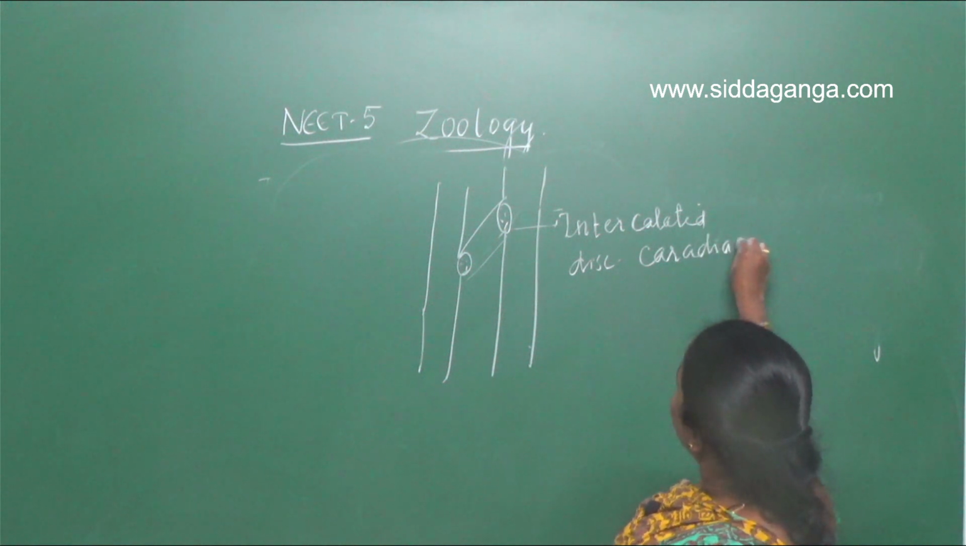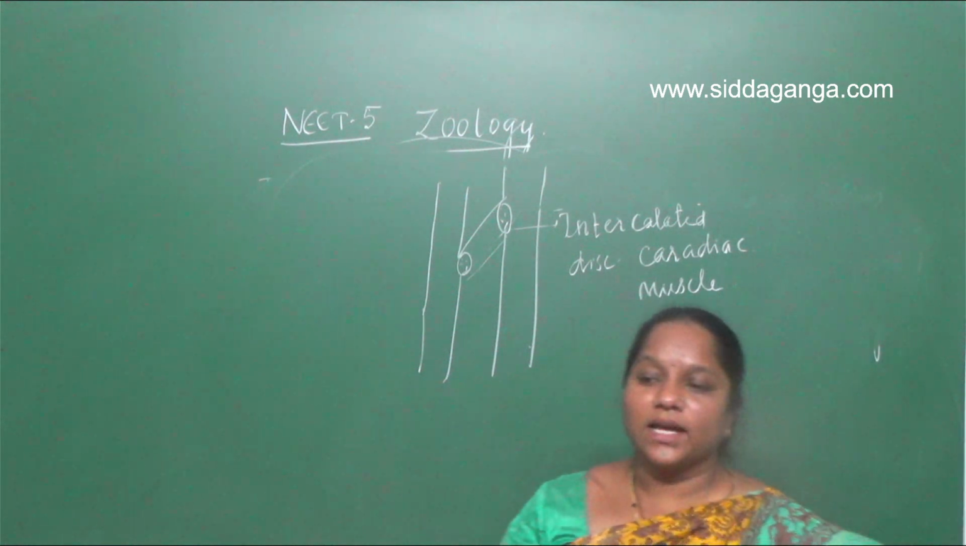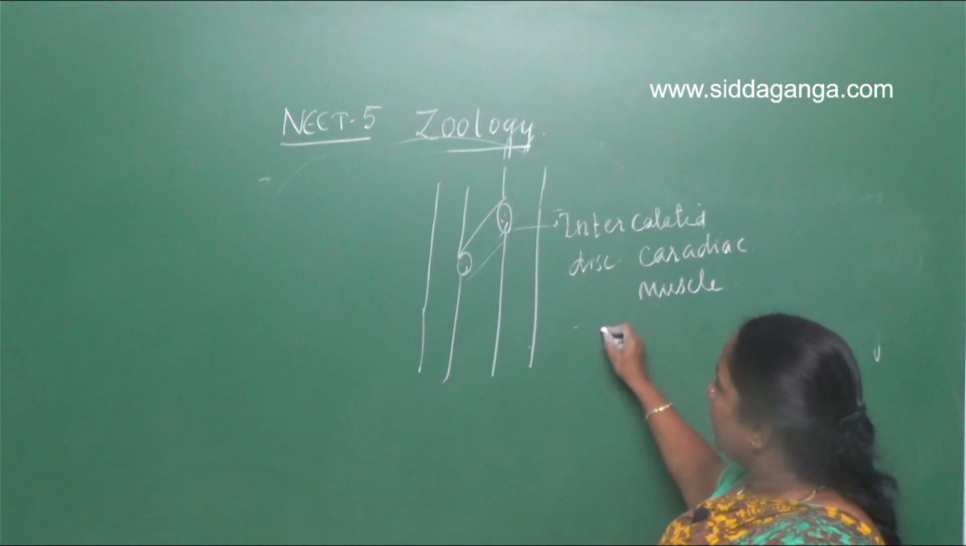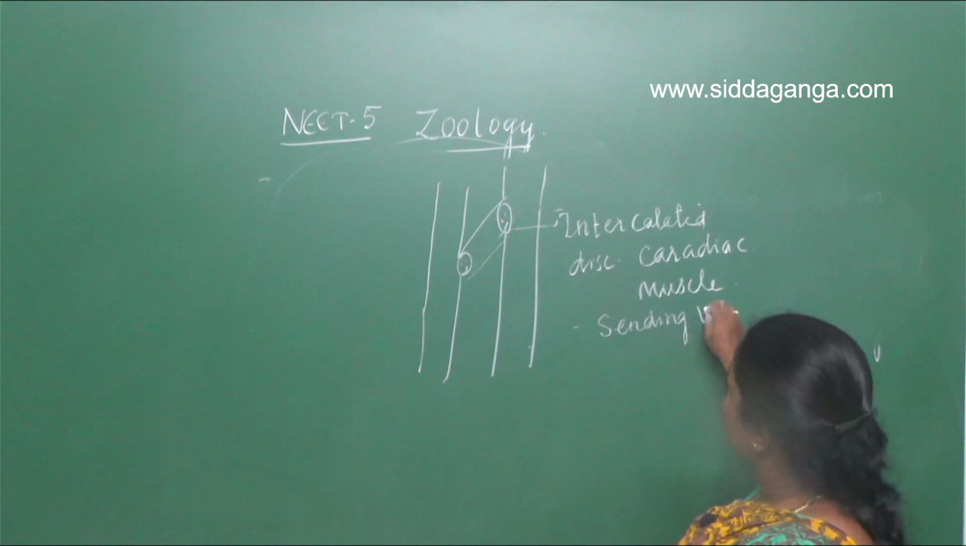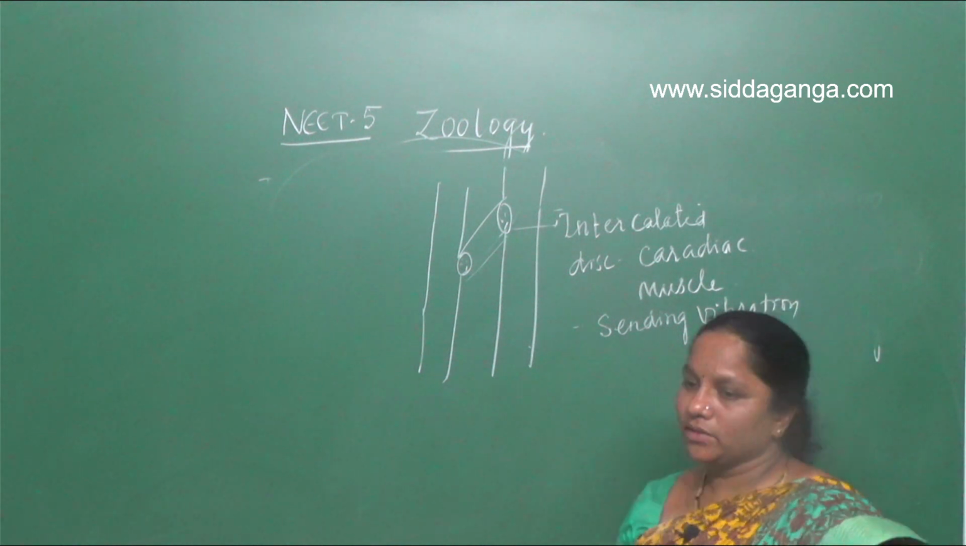Cardiac muscle ಅಲ್ಲಿ intercalated discಗಳು ಇರ್ತವೆ. So intercalated discಗಳು ಏನು ಮಾಡ್ತವೆ cardiac muscle ಅಲ್ಲಿ? They help in sending the vibrations. They help in sending the vibration from one muscle to the other.